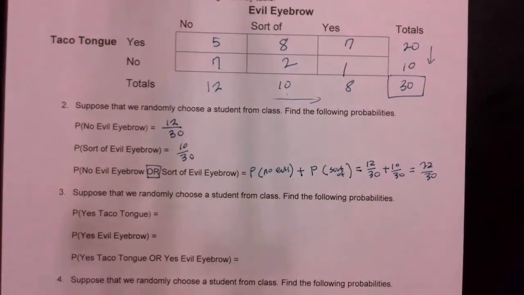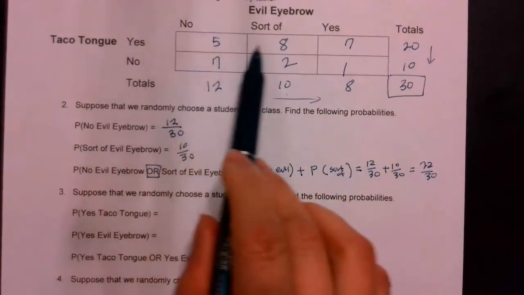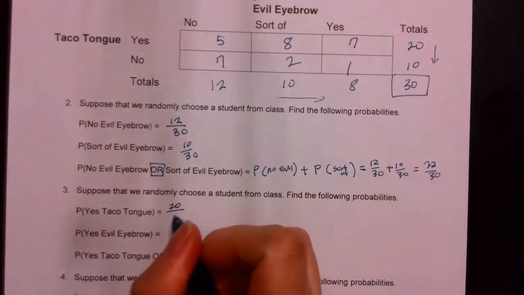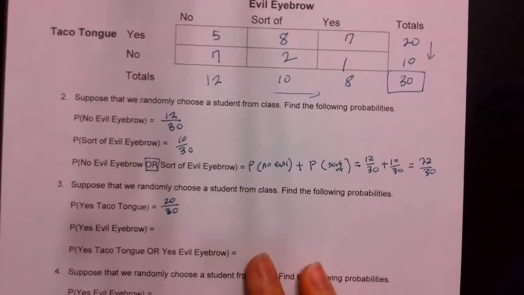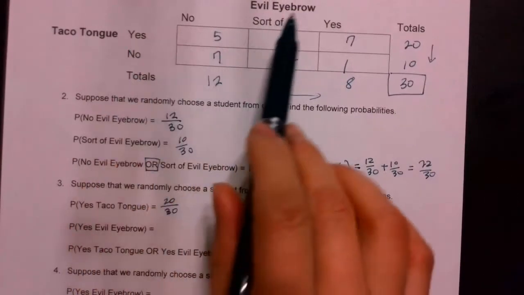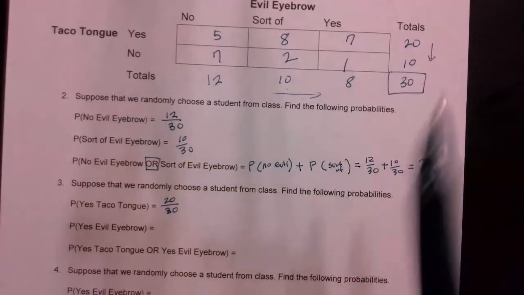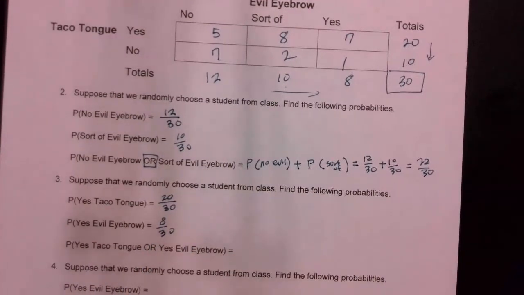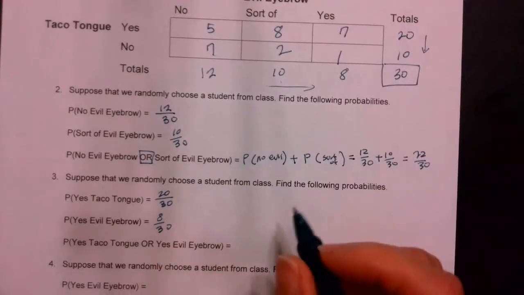Okay, so far. Now, suppose that you randomly choose a student, find the following. Yes, taco tongue. Alright, yes, taco tongue. There were 20 of you said that. You can. So 20 over total number of students, 30. Yes, evil eyebrow. 8 over 30. Probability of yes, taco tongue, or yes, evil eyebrow. How do you do it?